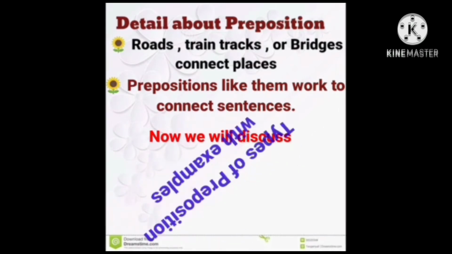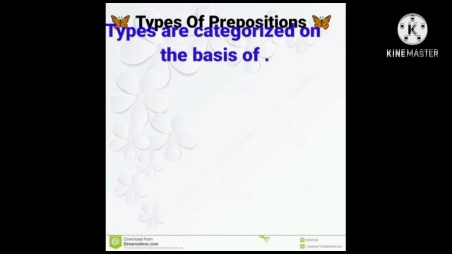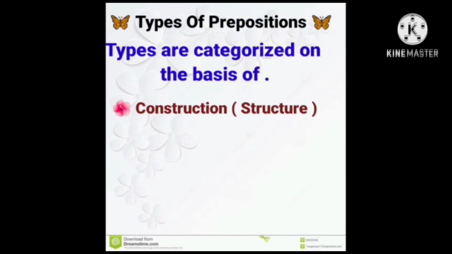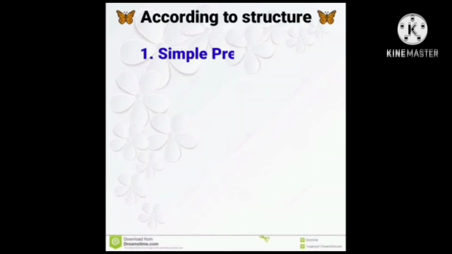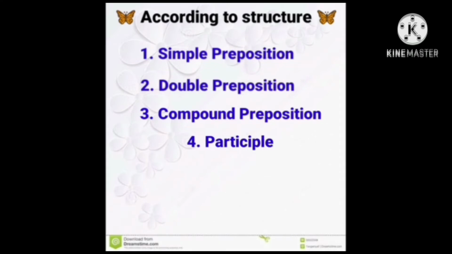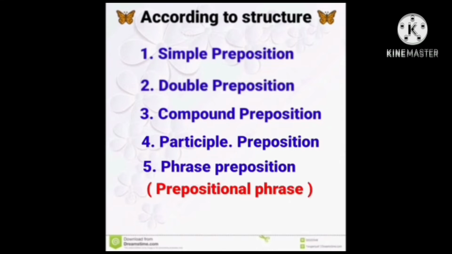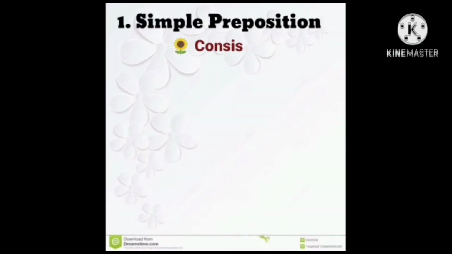Now we are going to discuss types of prepositions with examples. Types of prepositions are categorized on the basis of construction, meaning structure, and function. Let's commence one by one. According to structure there are 5 types: simple preposition, double preposition, compound preposition, participle preposition, and the fifth is phrase preposition, which is also called prepositional phrase.